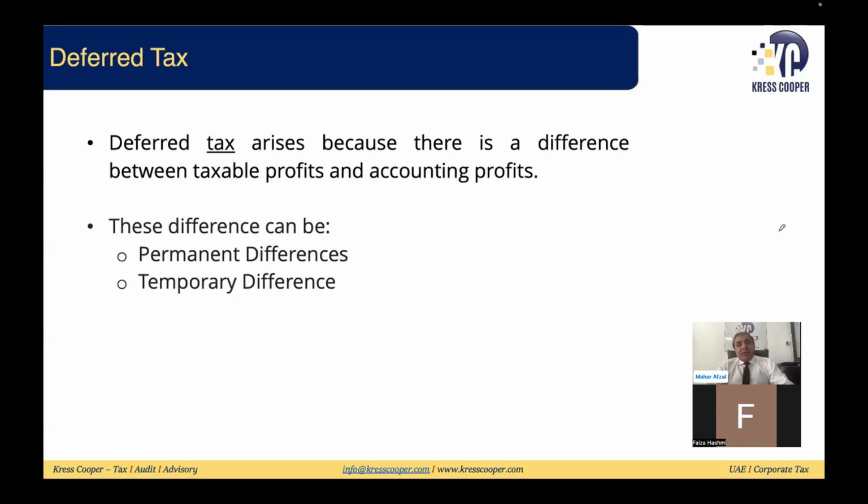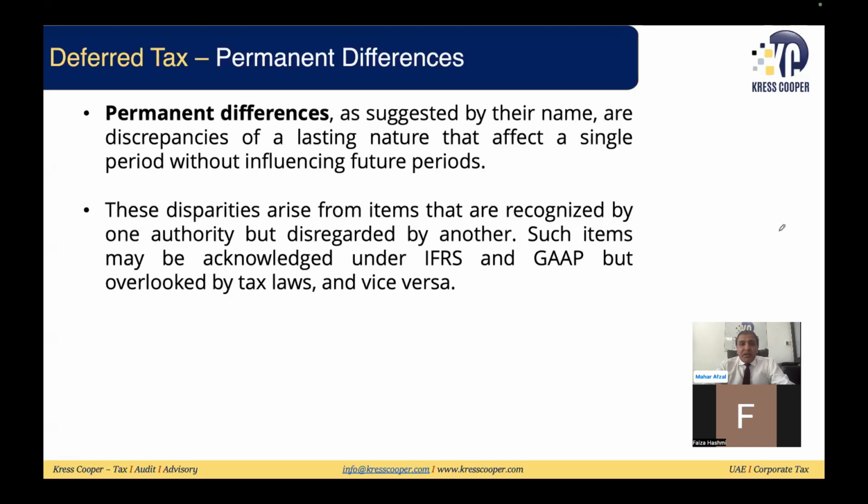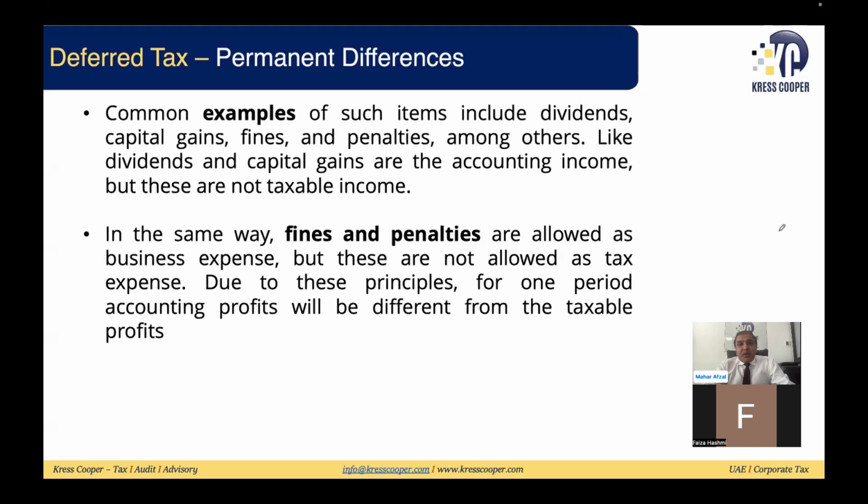So as I mentioned, differences can be permanent, differences can be temporary. If these are permanent differences, it will impact in one tax period. It will not have any impact in the future tax period. The example, as I mentioned earlier, is fines and penalties. For example, fines and penalties, dividend, capital gain. Specifically dividend and capital gain, we are not discussing.